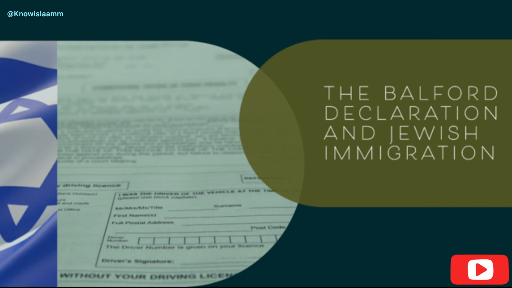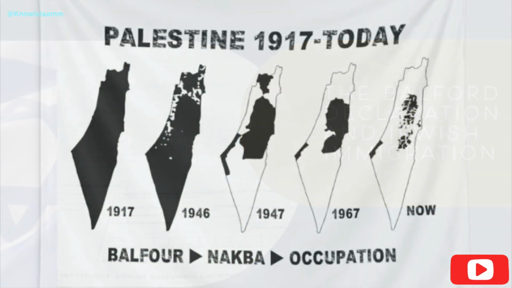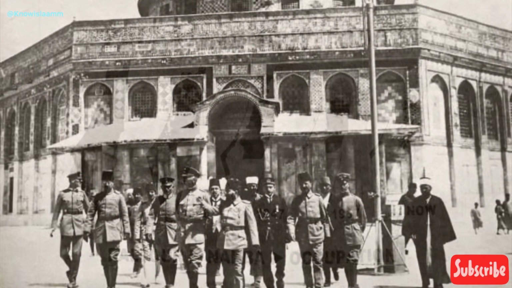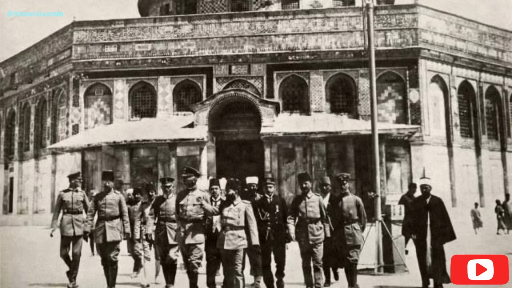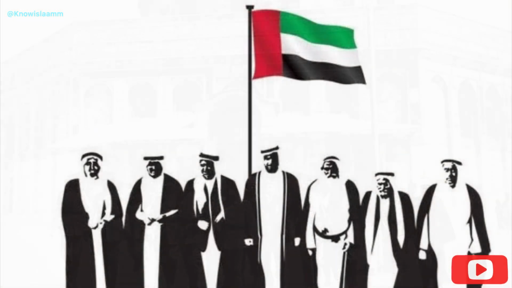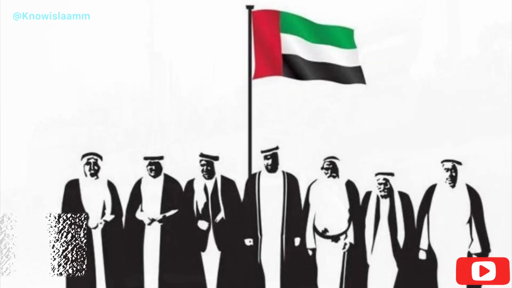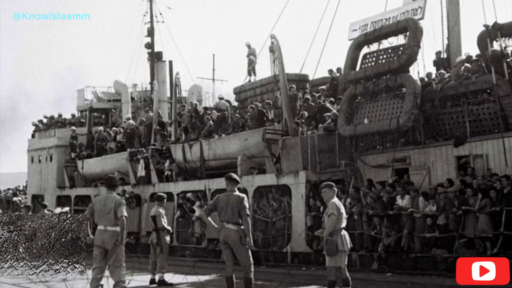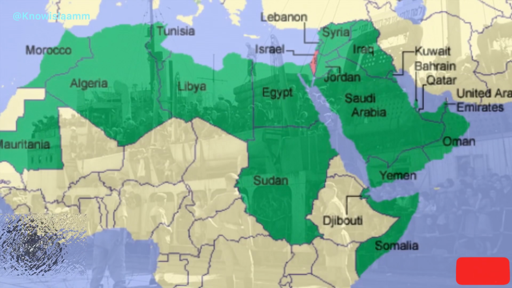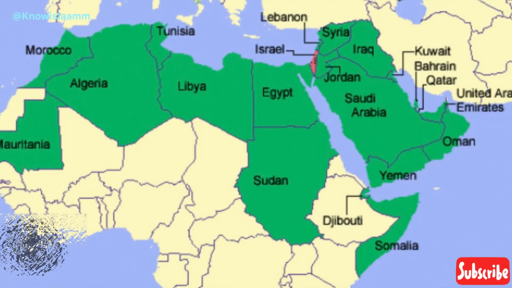Balfour Declaration and Jewish immigration. In 1917, Britain declared its support for a Jewish homeland in Palestine through the Balfour Declaration. This declaration, while welcomed by the Zionist movement, was met with resistance from the Arab population, including the Muslim community, who saw it as a threat to their rights and sovereignty. Jewish immigration to Palestine increased, leading to tensions between the Jewish and Arab communities.